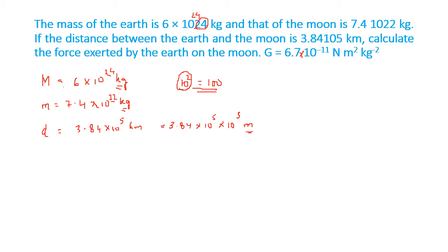Okay? So now, what is the formula for force? F equal to G into M1 M2 upon D square.